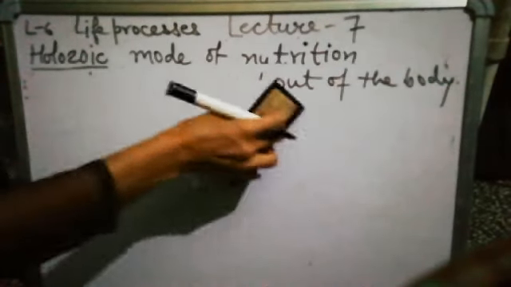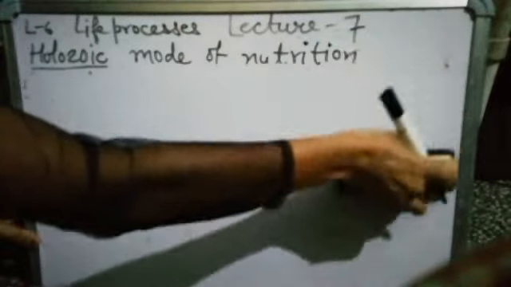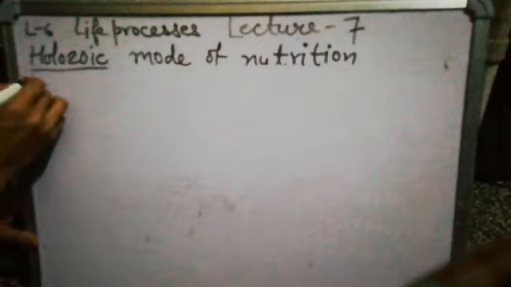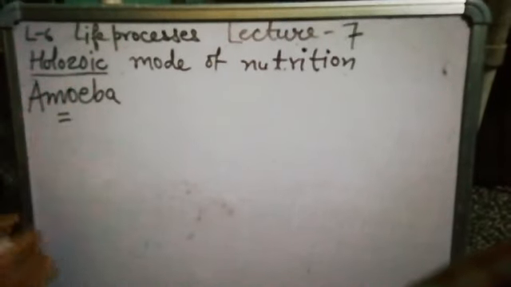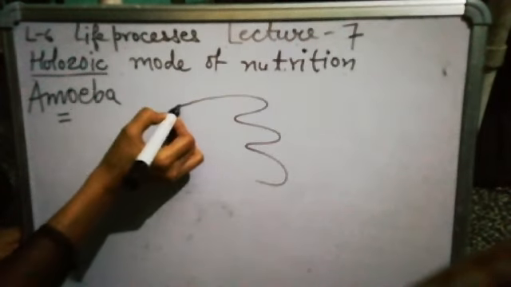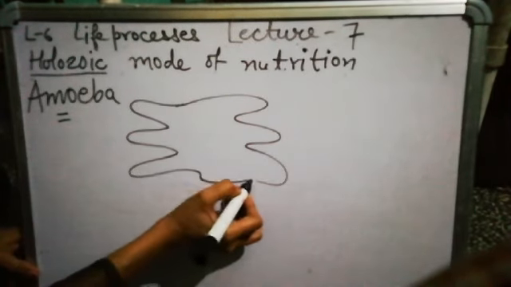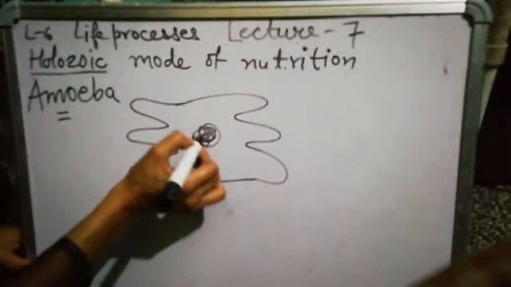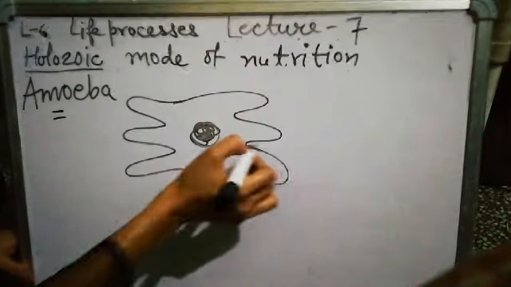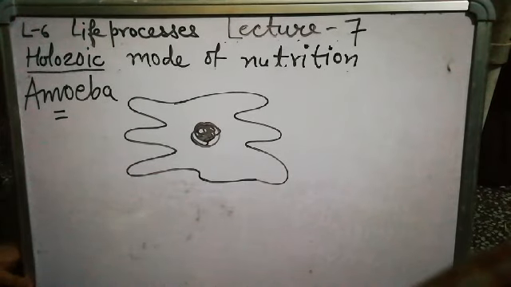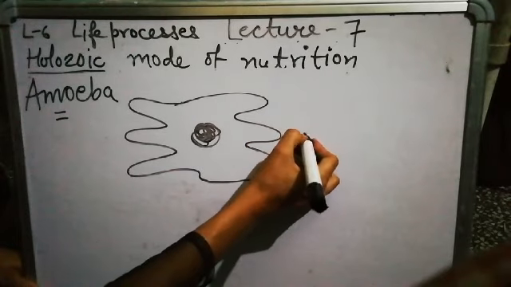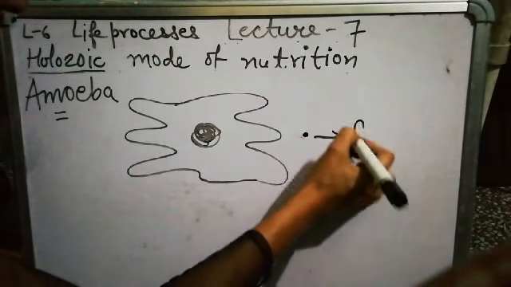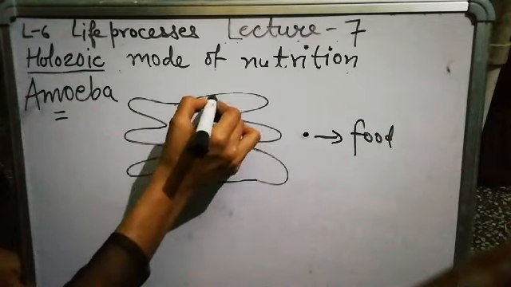Now let us start discussing the same topic with examples. The first example which I am taking here is amoeba. As you know, amoeba is a unicellular organism. Due to flexibility of the plasma membrane, it does not have a fixed shape. But I have shown it here.